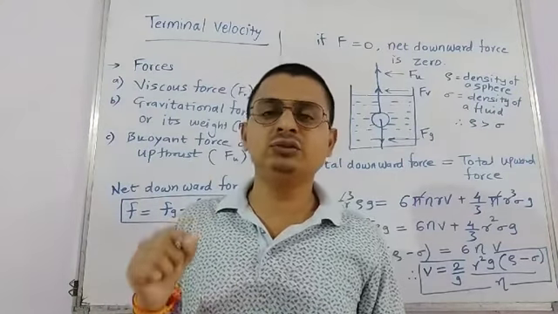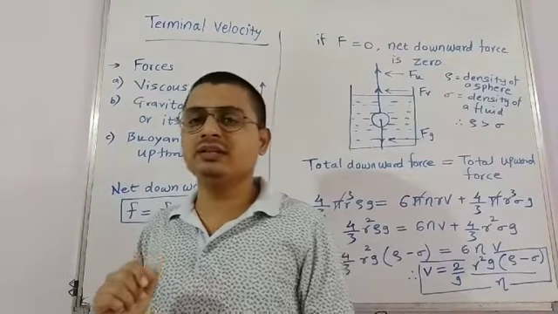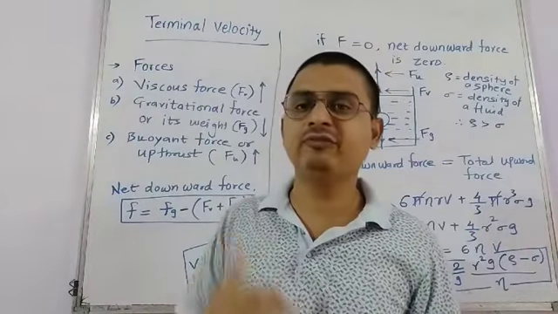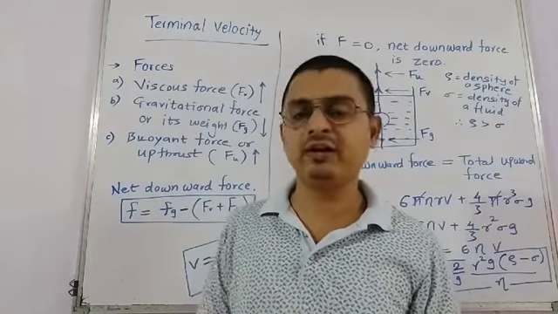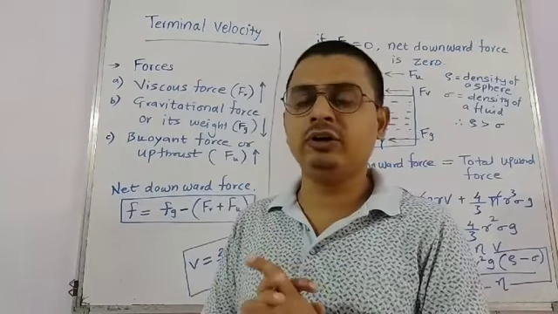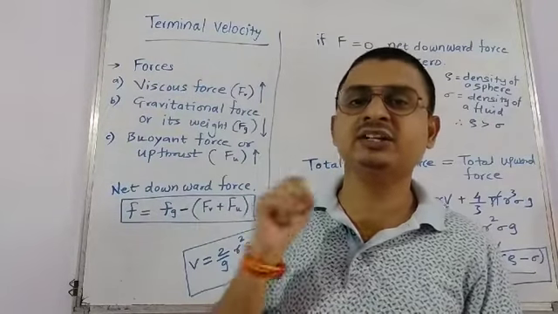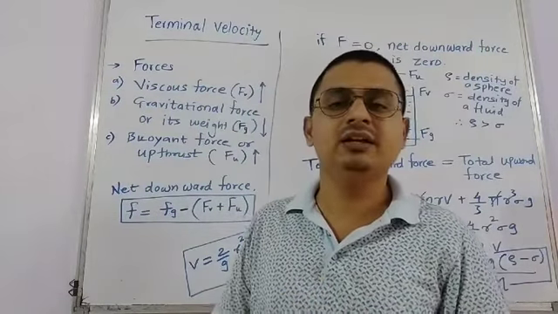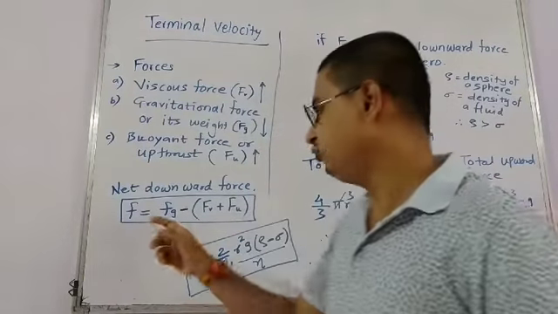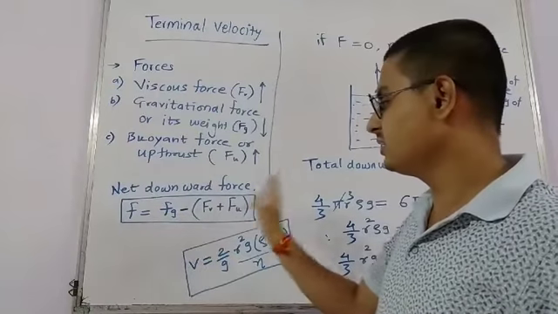The downward force is its weight or gravitational force, and the upward forces are, one, the viscous force given by the adjacent layers of the liquid, and second, the upthrust or buoyant force. But since the body is moving downward with a certain acceleration in the initial state, the net force is in the downward direction, that is Fg minus Fv plus Fu.